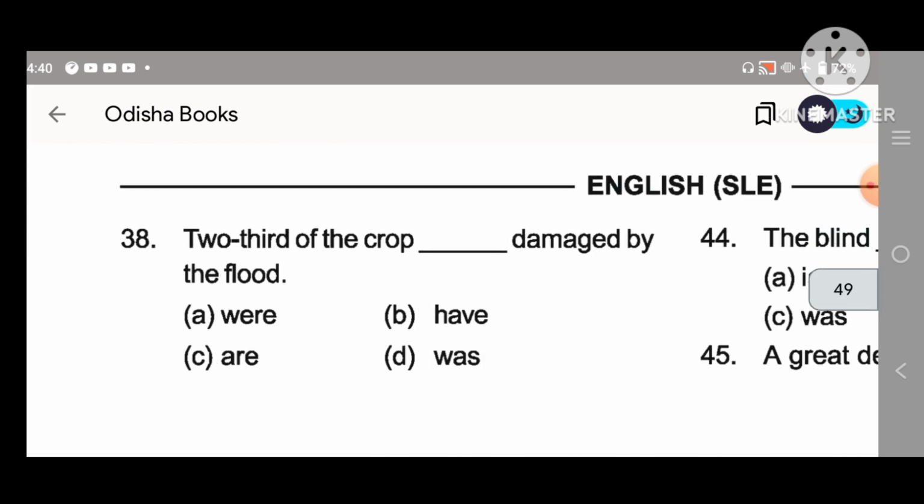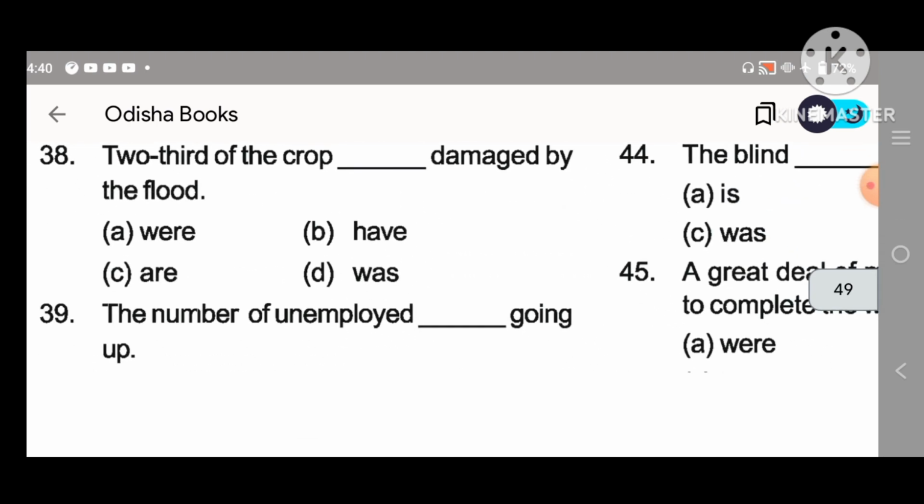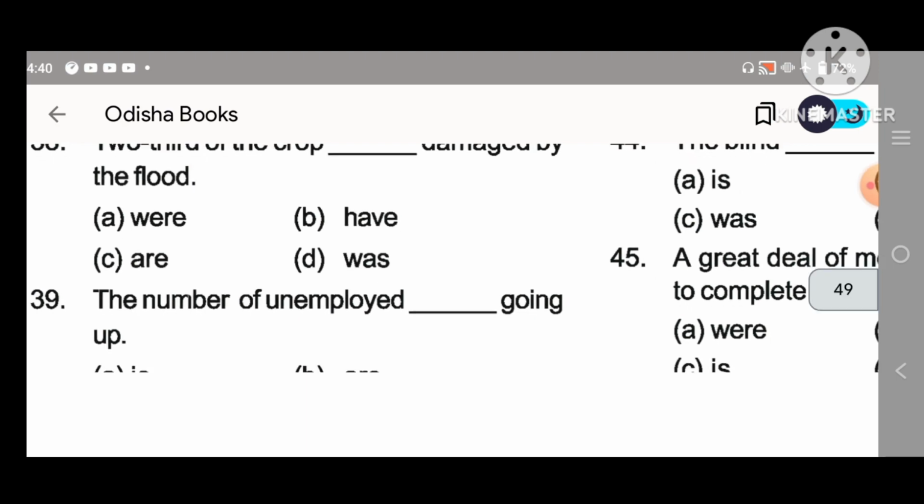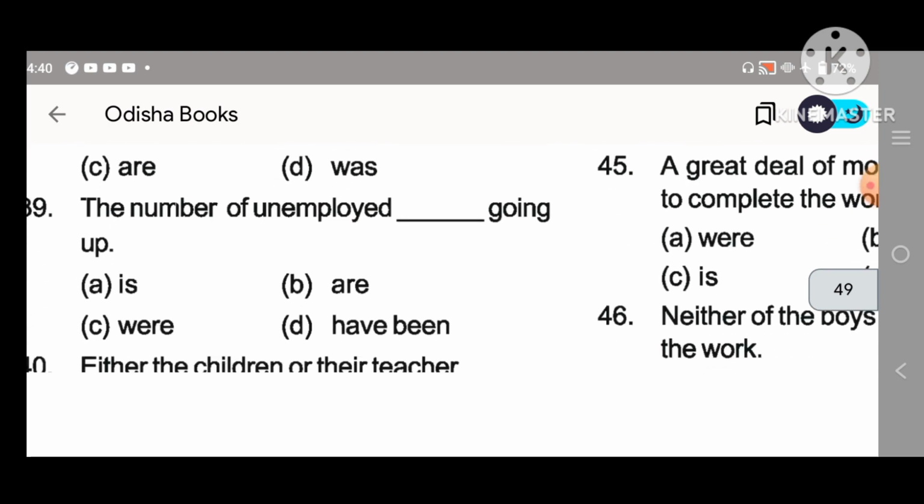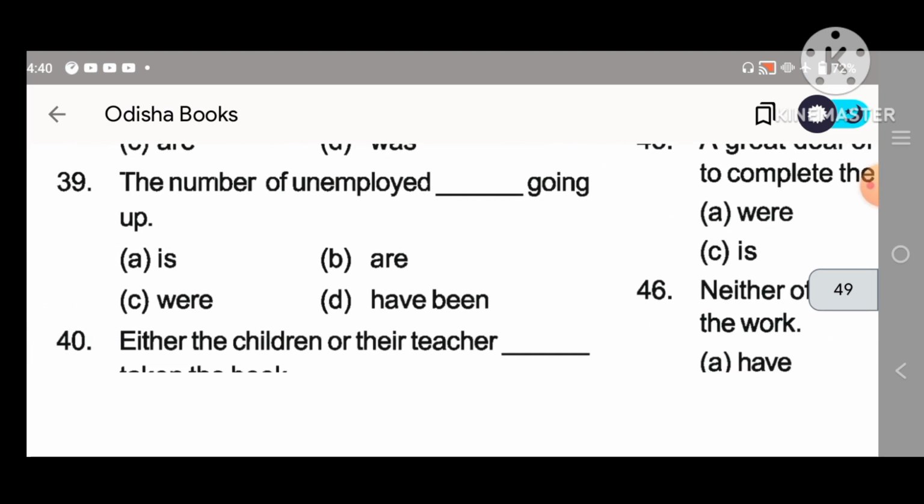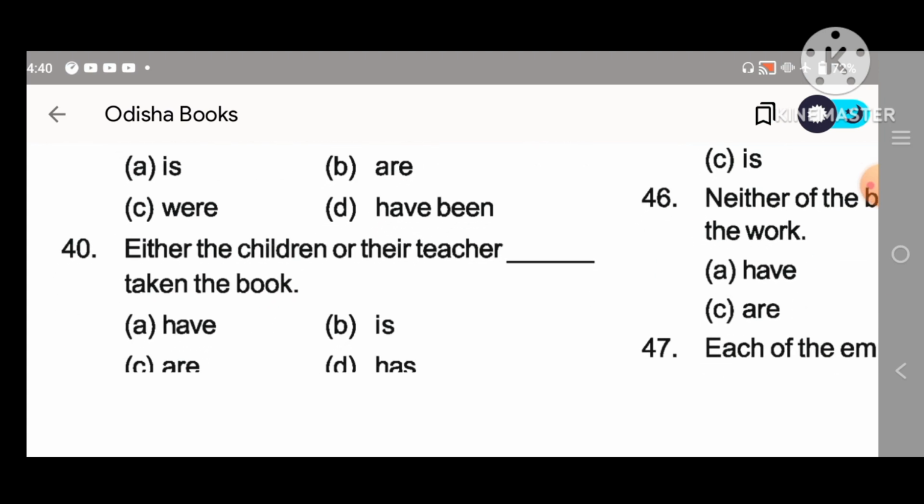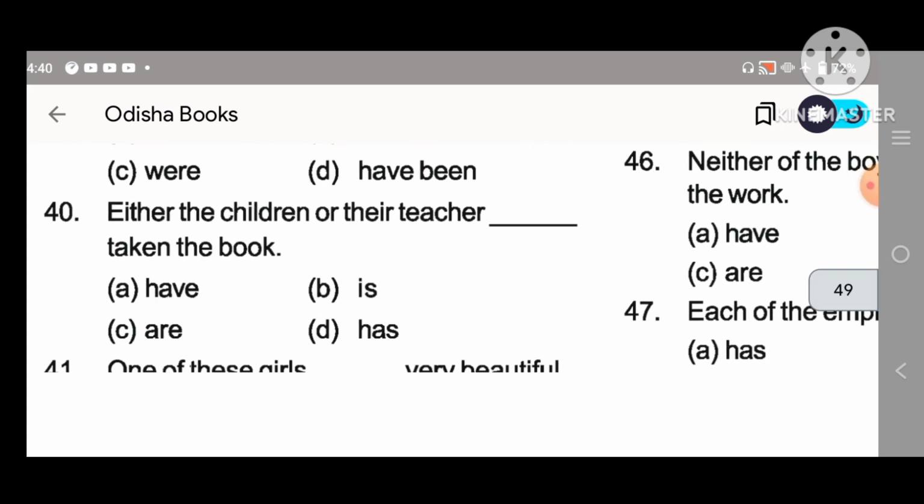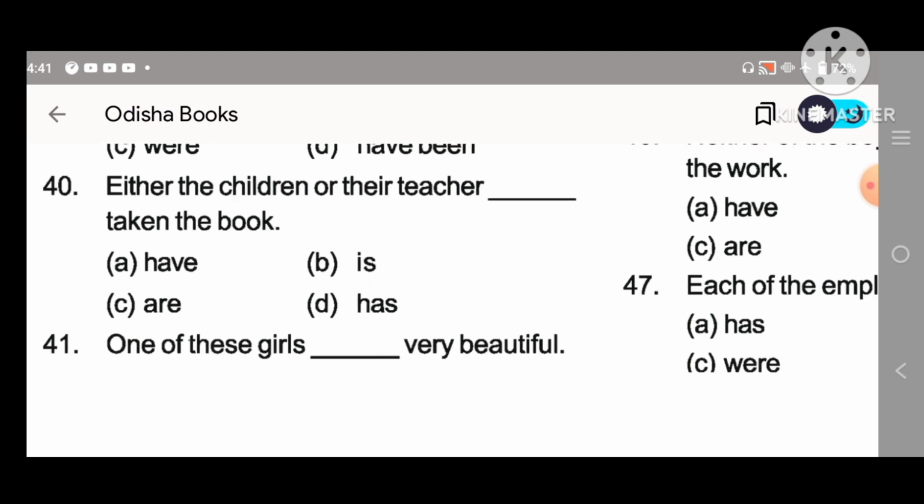38. Two-thirds of the crop is, because this is a crop, this is an uncountable noun, we can say that it was damaged. The number of unemployed. 39. The number of unemployed is going up. Either the children or their teachers dash taken their books. 40. D, has taken the book.